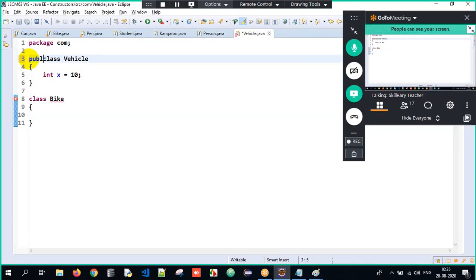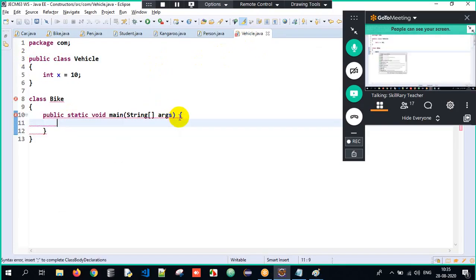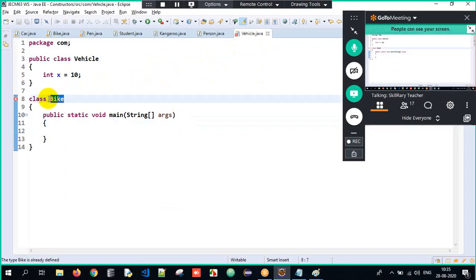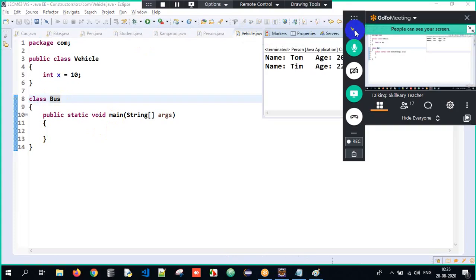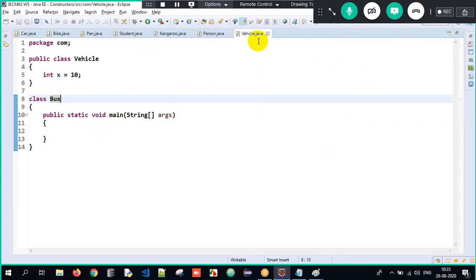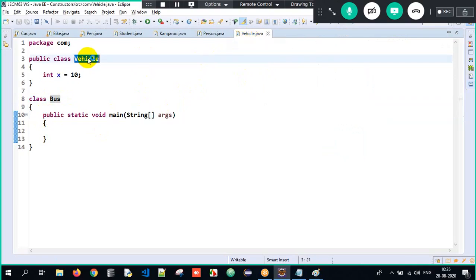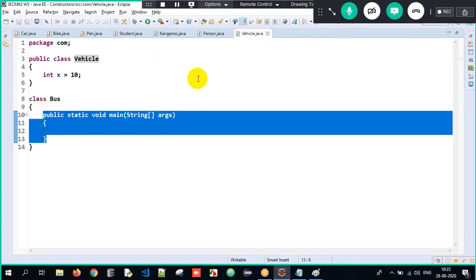Just wait for it. So now here, I'll have my main method over here. The class name and the file name should always be the same. See, the class name is bike here. Oh, bike is already there. No, let me take car here. Car is there. Oh, car is also there. We'll take bus here. But now when I execute it over here, I'll always get the latest output. The reason is that the class in which the main method is there, that should be my file name. Vehicle is my class name and file name, but the class which has the main method should be my file name.